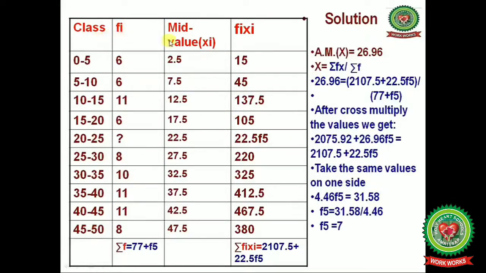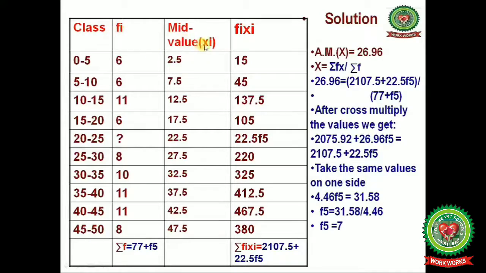First of all, we will calculate the mid values from these class intervals. 0 plus 5 equals 5, divided by 2, you will get 2.5. 5 plus 10 equals 15, divided by 2, you will get 7.5. 10 plus 15 equals 25, divided by 2, you will get 12.5. In this way you can calculate all the mid values, and these mid values are denoted by xi.